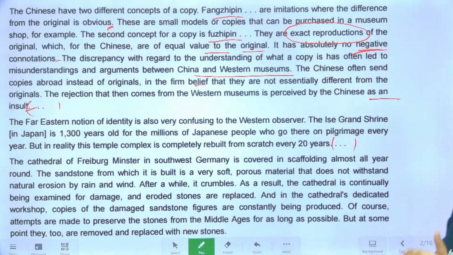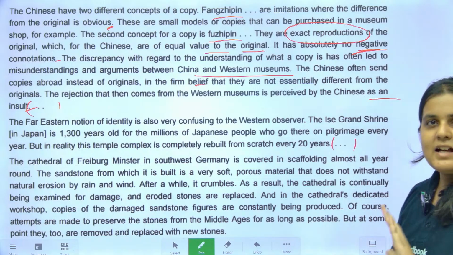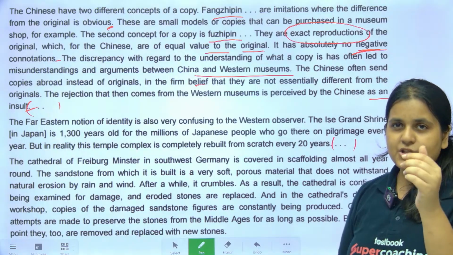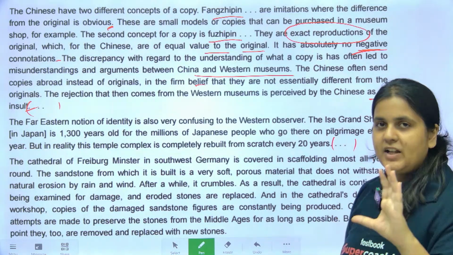Hi Ranjana. So after reading, the first para and the last para are very important. Okay, I'll come to your question, Anurag. So first para and last para are very important.